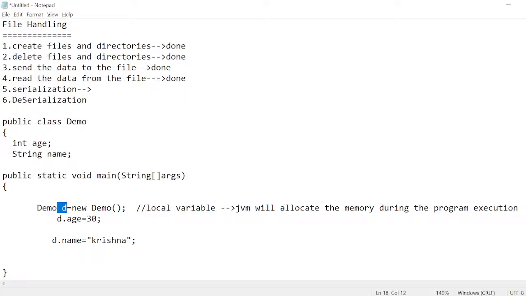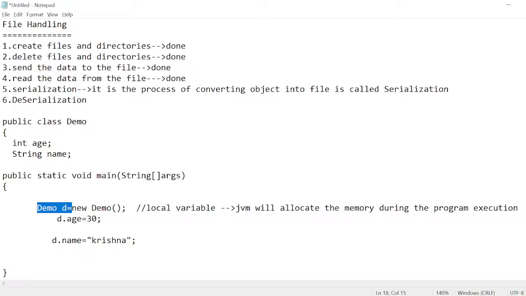I don't want temporary, I want permanent. Then there is a concept that is serialization. Serialization is the process of converting object data into a file. Now what object data does it have?